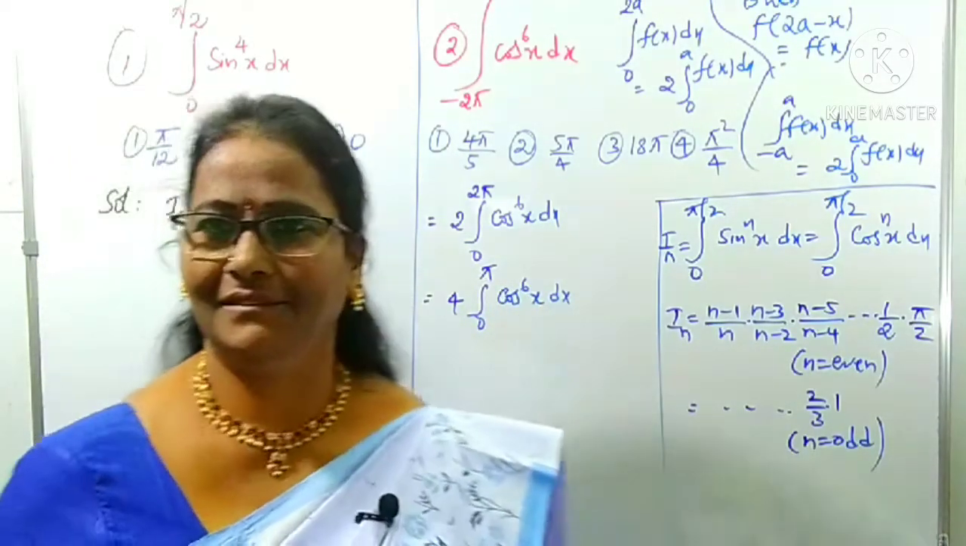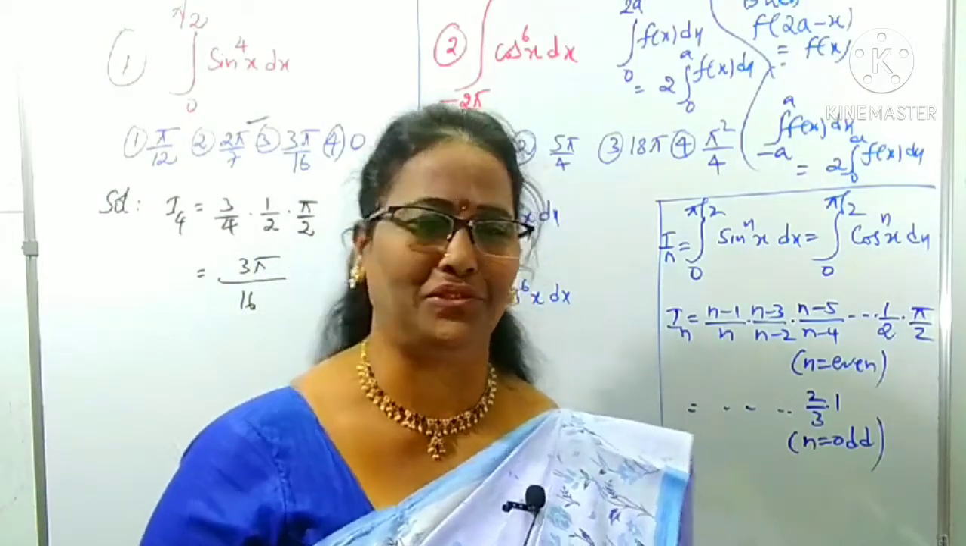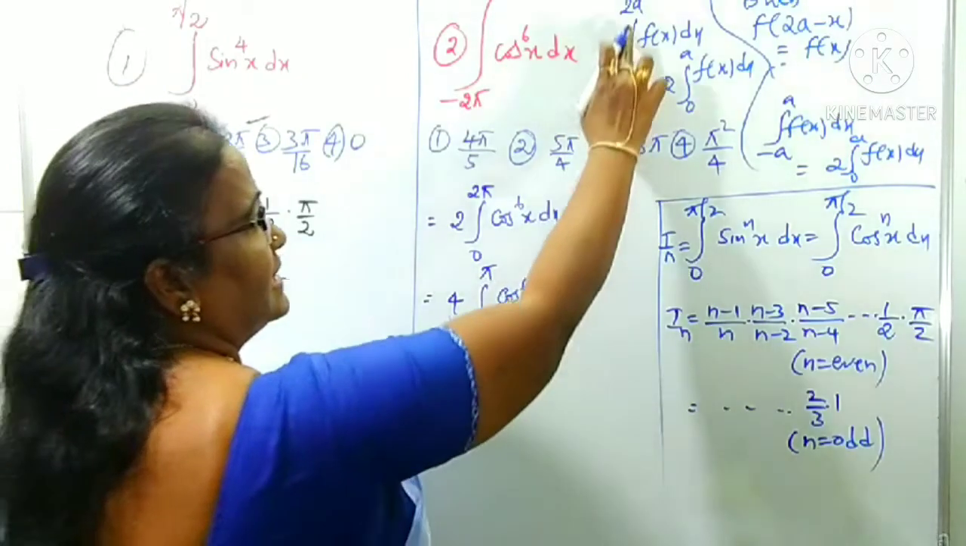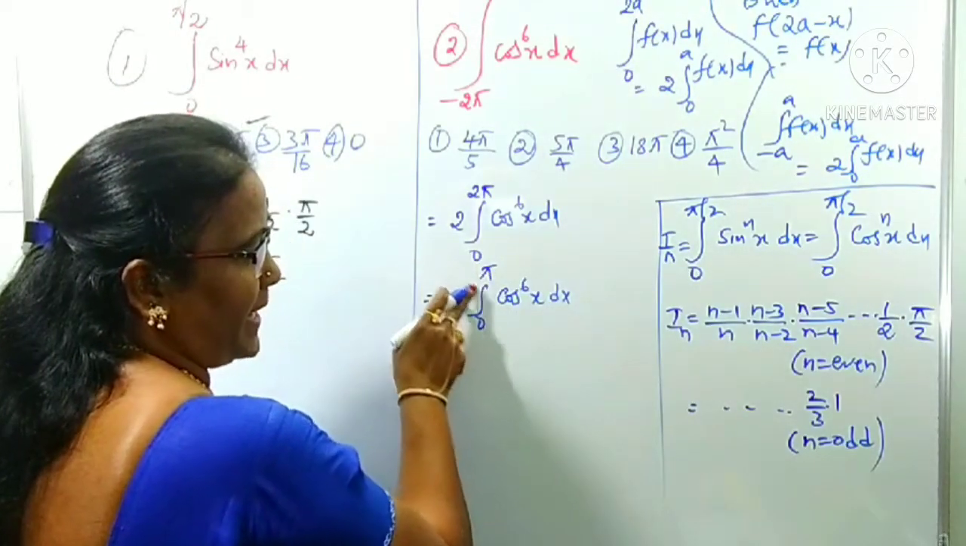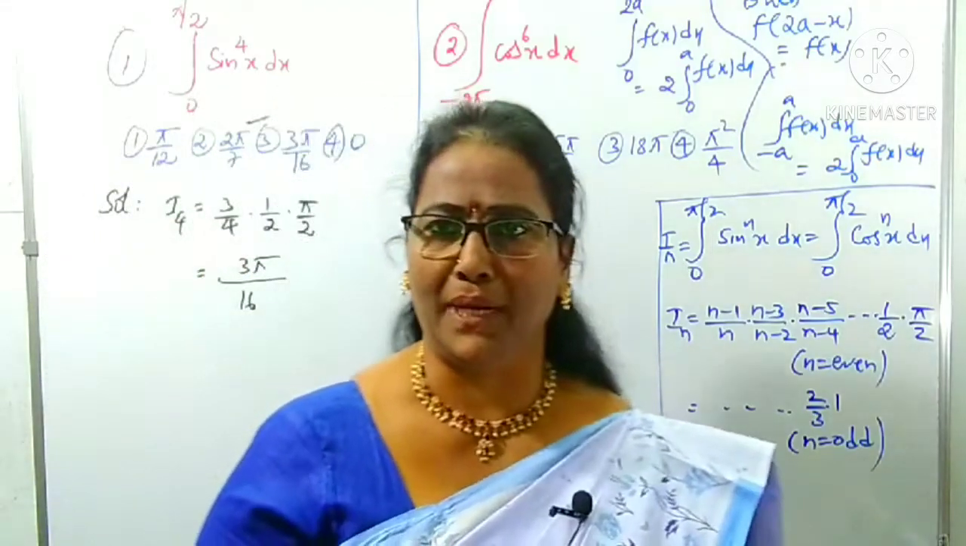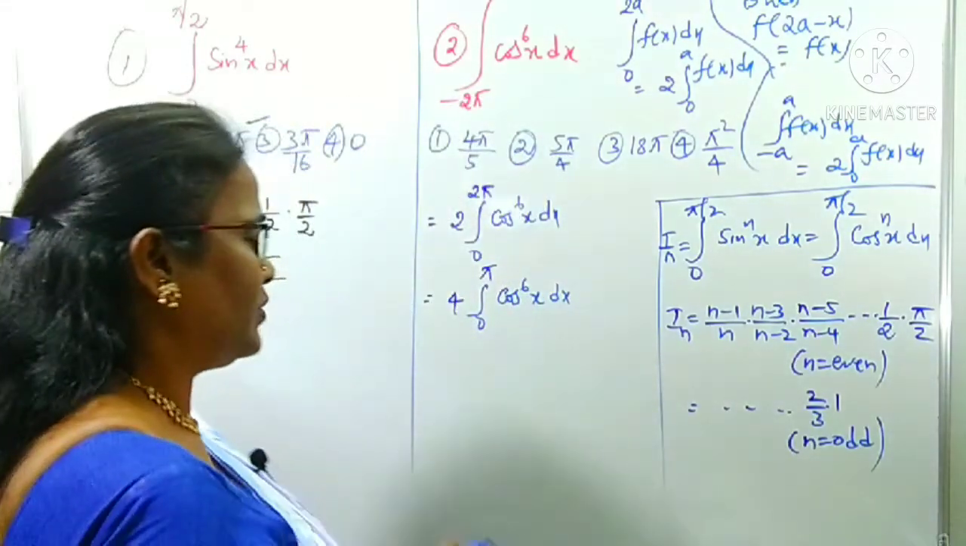Okay, again it is not in the form of 0 to pi by 2. Again use the same tip. In place of 2a, what is there? Pi. Cos of pi minus x. Cos of pi minus x is what? Minus cos x, in the second quadrant.